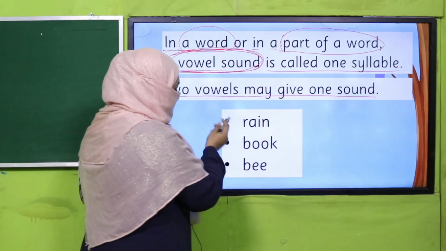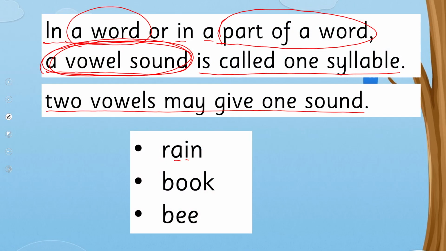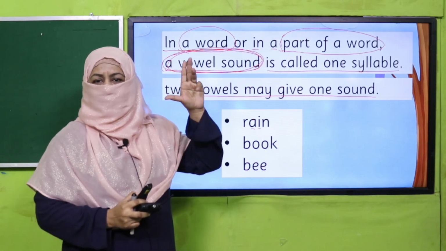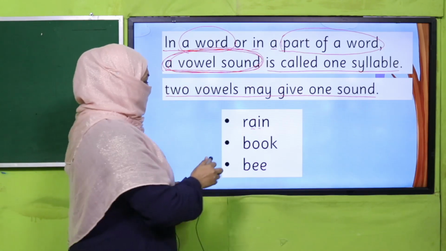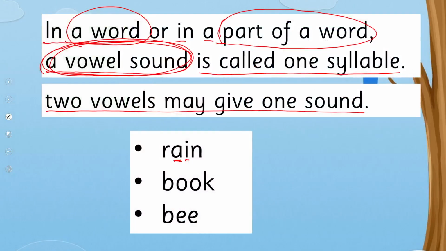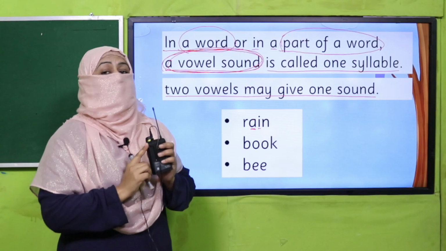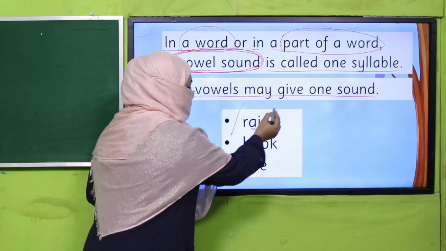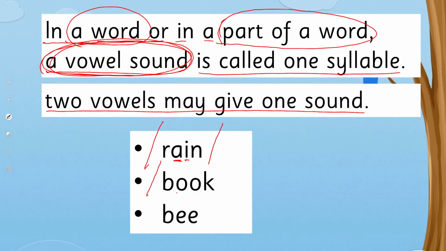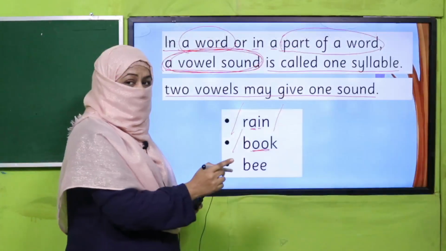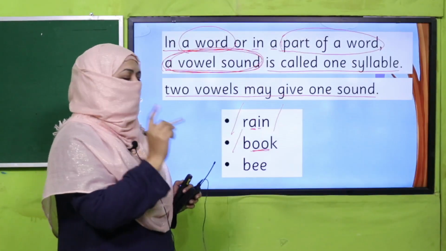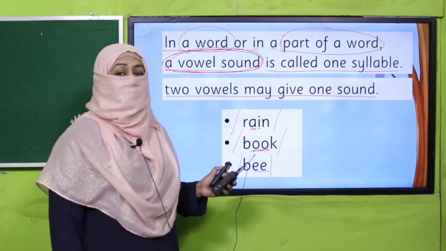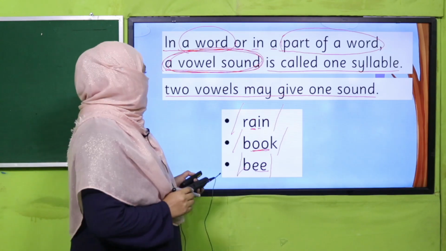For example, look at this word. How many vowels are there? A and I. Remember, there are 5 vowels in the English alphabet: A, E, I, O, U. So there are 2 vowels, A and I. But these 2 vowels make one sound, and one vowel sound is one syllable. So rain, it's a one syllable word. Book, there are 2 vowels, but they are giving one sound. So one vowel sound is one syllable. Bee, one syllable. This is how we identify syllables in words.